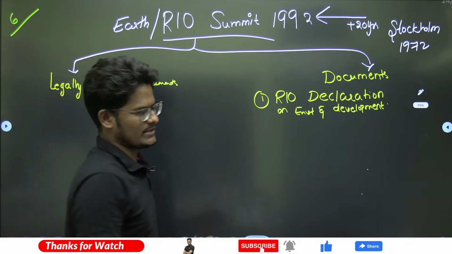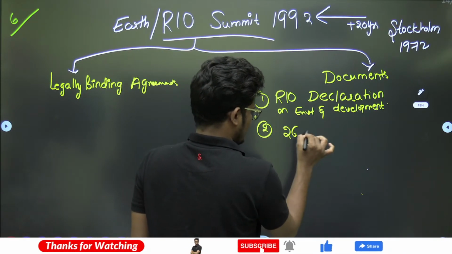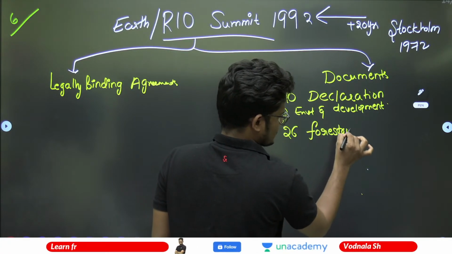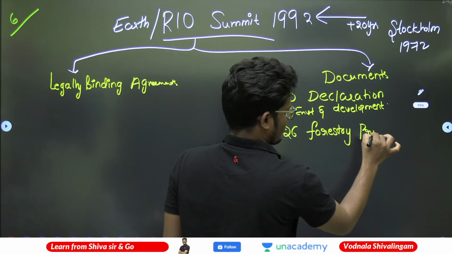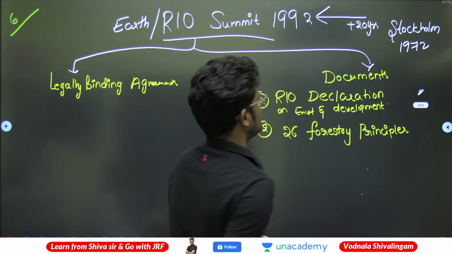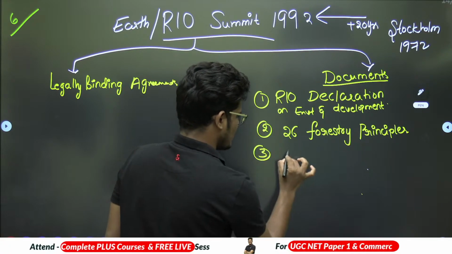There are 26 forestry principles. This is the second document. The third one is Agenda 21.